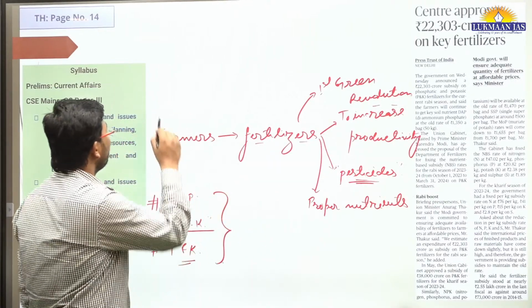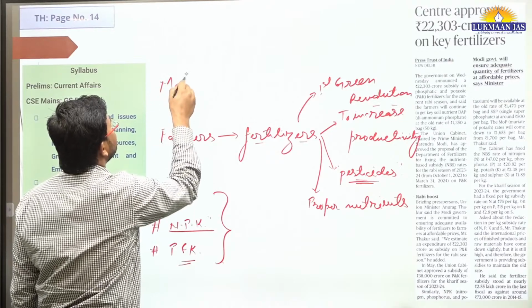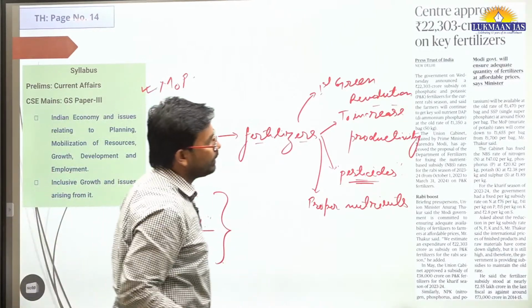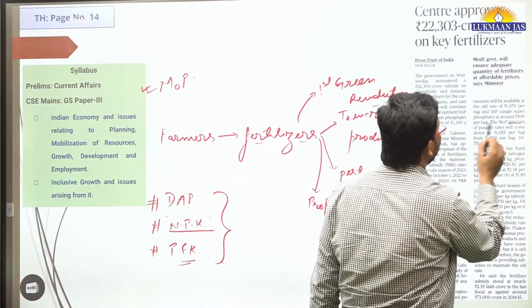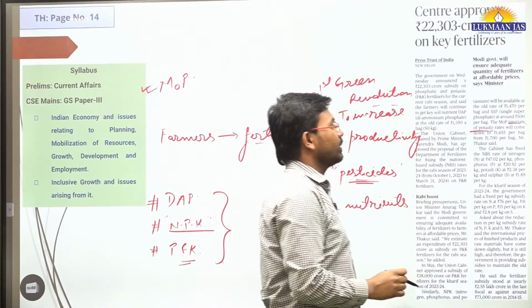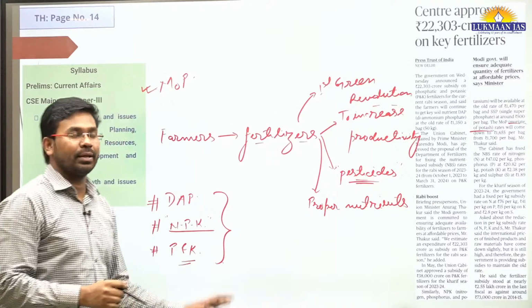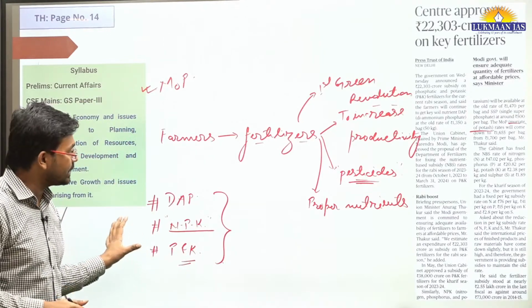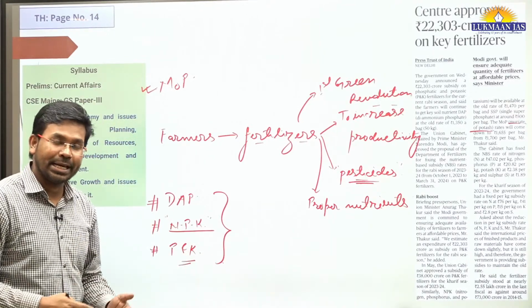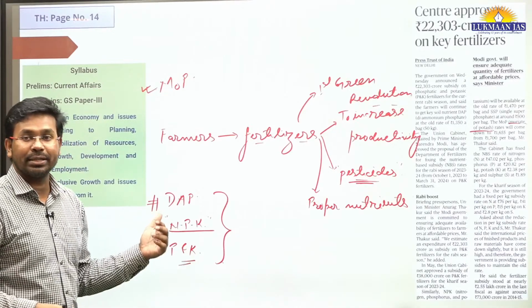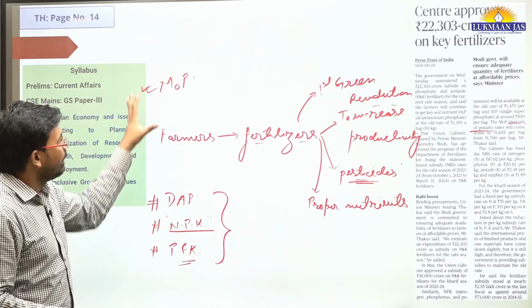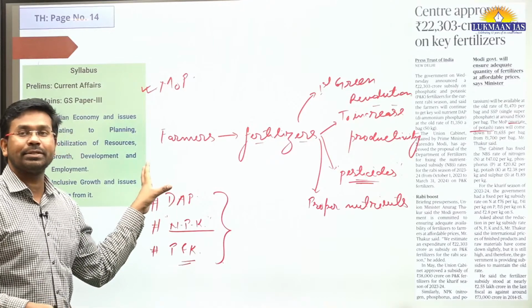Apart from this, we do have another fertilizer type, MOP. What do we mean by MOP? It means muriate of potash. Then single super phosphate. We do have various categories of fertilizers. I'm not going into the technicalities of these because it is taught in detail in science and technology class, but these are constituents of these fertilizers.